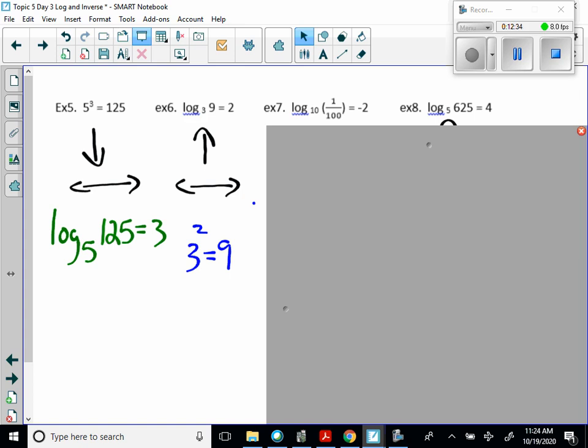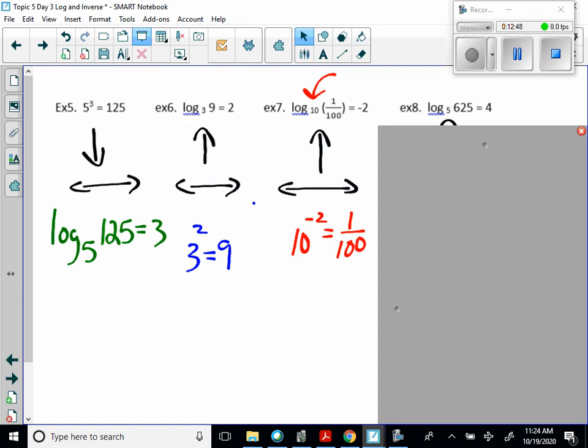Now, we normally don't write the 10 here, but since we're just learning, the understood 10 is written in this problem. Okay, so keep in mind we are going to be performing an up switch again. So 10 to the negative 2 should equal 1 over 100.